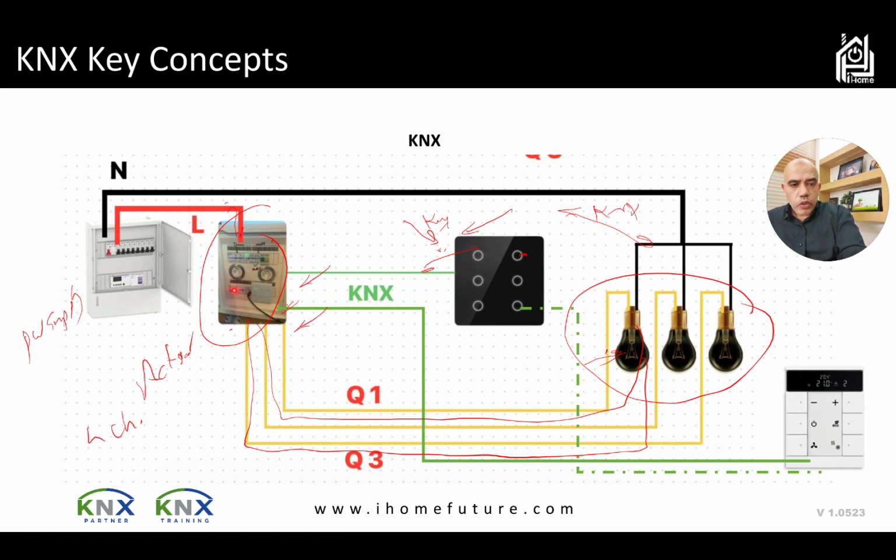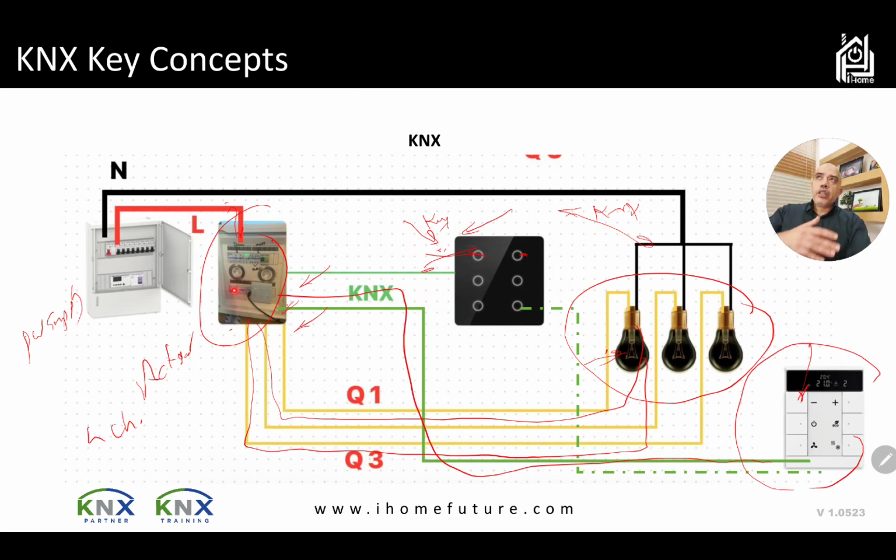And in this case, if I want to put another keypad in a different room, we need to connect it to the KNX bus as well, and then I can program this button to do something, this button to do another thing. Let's say this one will control all the lights in the villa. All will be on or all will be off. So I am leaving the room, I am leaving the house, so it will be off, and that's it.